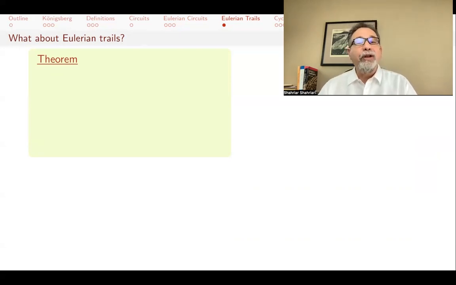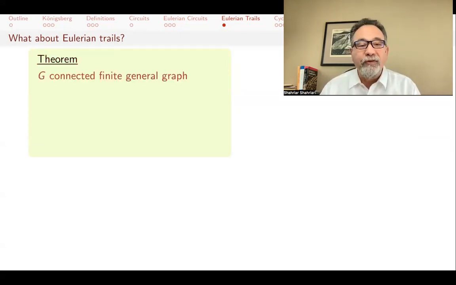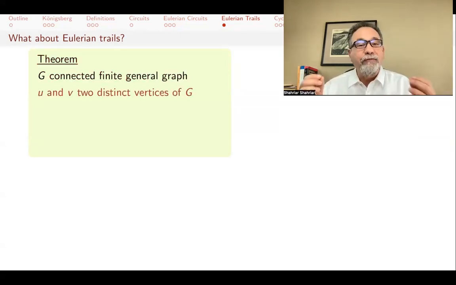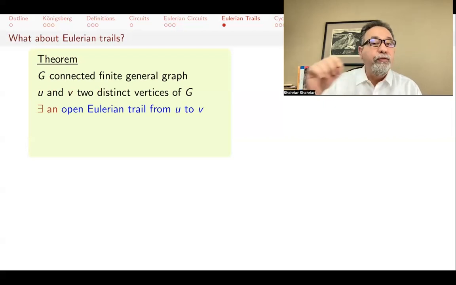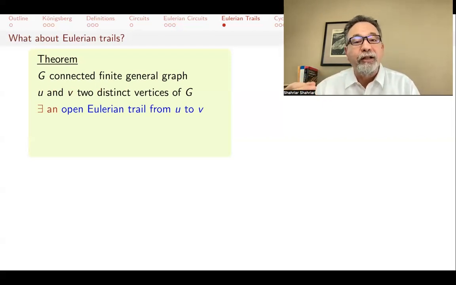But what if I drop getting back to the same place and I just want an Eulerian trail? We have a very nice theorem for that too, but actually the proof is what's really neat here. So you have a connected finite general graph. Let's say you have two distinct vertices, U and V of G, that you're interested in, and you want to know, can I go from U to V and have an open Eulerian trail? So Eulerian trail, again, means go through every edge exactly once. But I want to start at U and end at V.